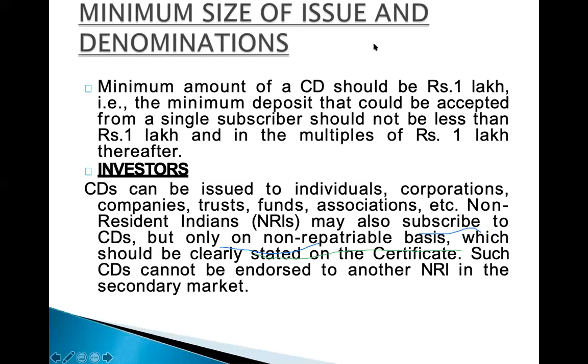Just to repeat, commercial paper was issued by high-rated corporates, whereas certificates of deposit are issued by financial institutions like banks, along with their term deposits and short-term deposits.